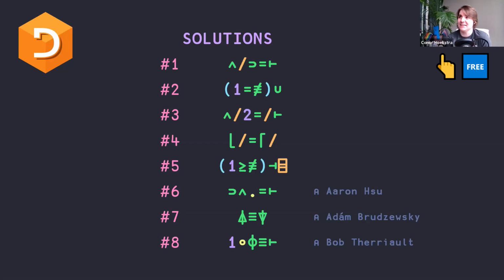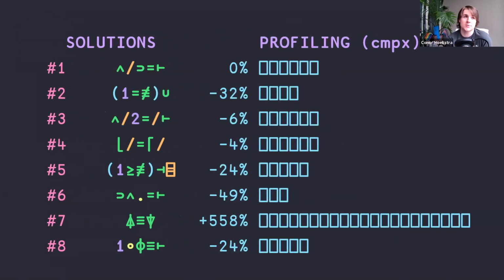And yeah, one last thing, even though I think I'm at time, that I wanted to add, because it's just so awesome. It's super fun building up these expressions. It's like being in an APL REPL and just building up these expressions. It's so much fun. But also, profiling in APL is so much easier than in any other language, except maybe Python, which has this little time functionality. But in APL, you can use the bracket runtime -c, or you can use CMPX, which is typically what I use. So if you just use CMPX and you pass it a number of different expressions, you saw this earlier once again in Rodrigo's talk, it gives you this nice little diagram and shows you a comparative analysis.